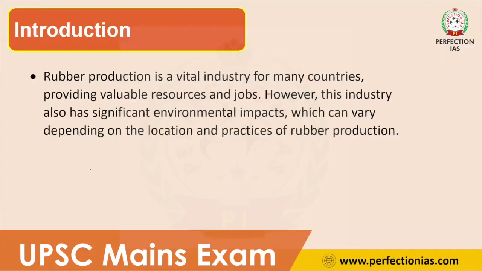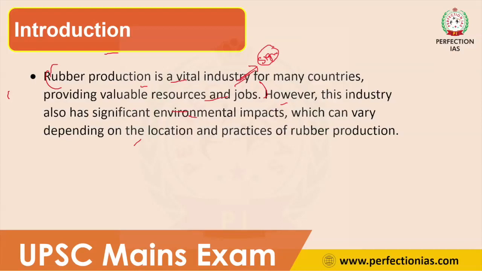Now let us move on to the introduction part. In this introduction, we have addressed two things. First, rubber production is a vital industry for many countries, providing valuable resources and jobs. So in the first line we mentioned the significance of rubber production.